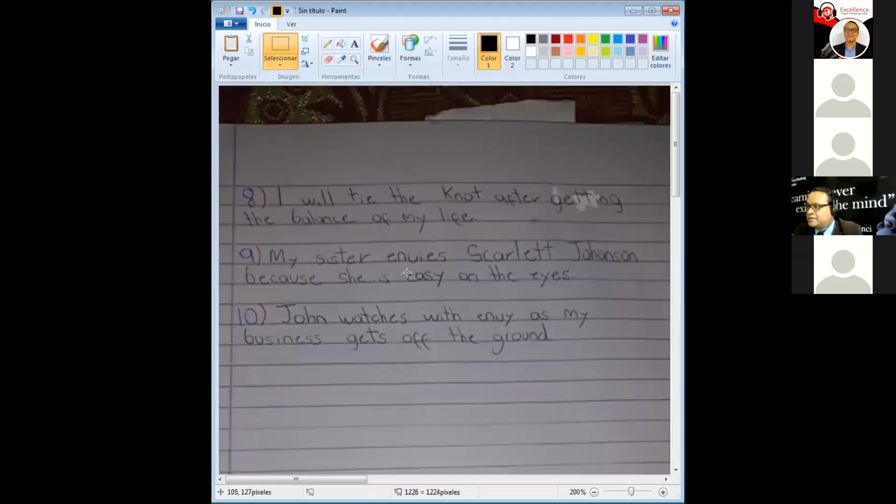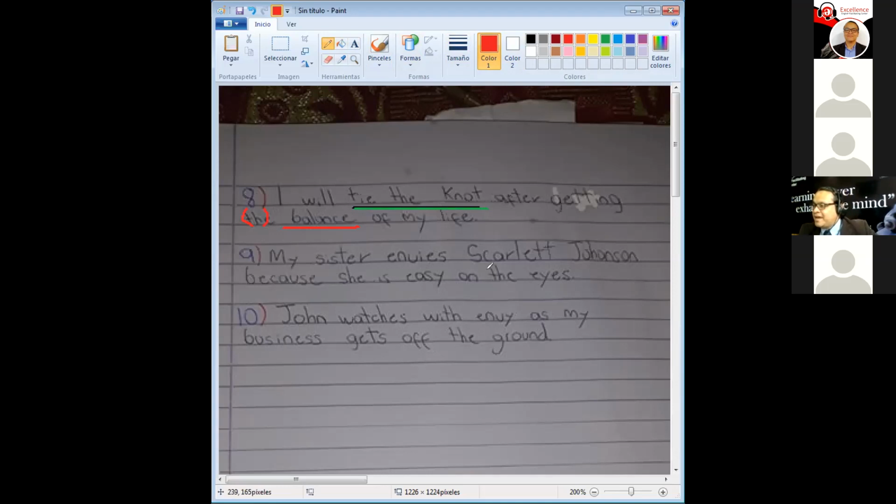And let's check the last 3 examples here. So can you help us out? Number 8. I will tie the knot after getting the balance of my life. That's good. Tie the knot. I loved how you used that. After getting balance. Here you just want to say balance. You're talking in general. All right. So can you refresh your memory and tell us what it is to tie the knot? Actually, tie the knot is basically when you get married. That's right. Basically when you get married. Excellent work. Let's continue with number 9.